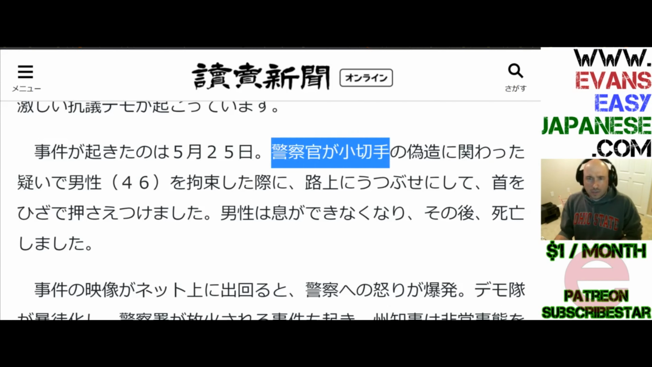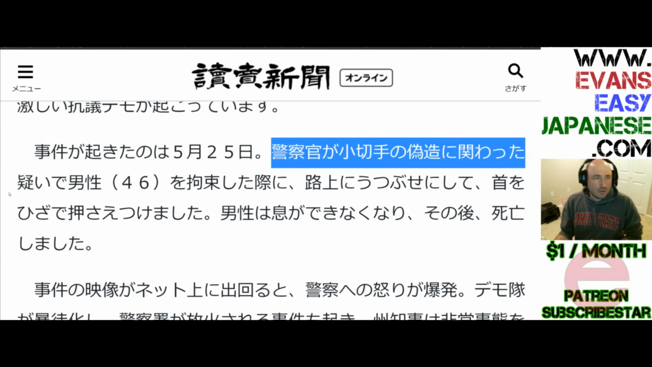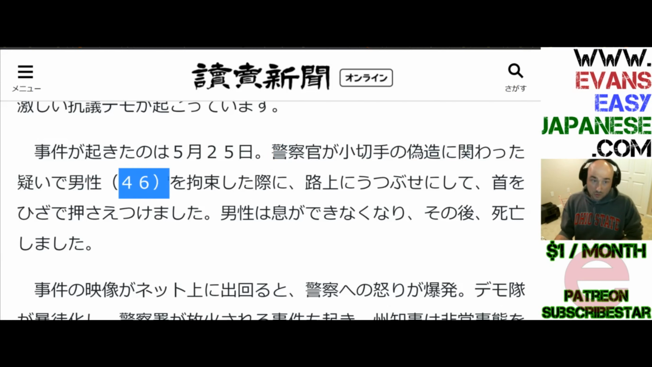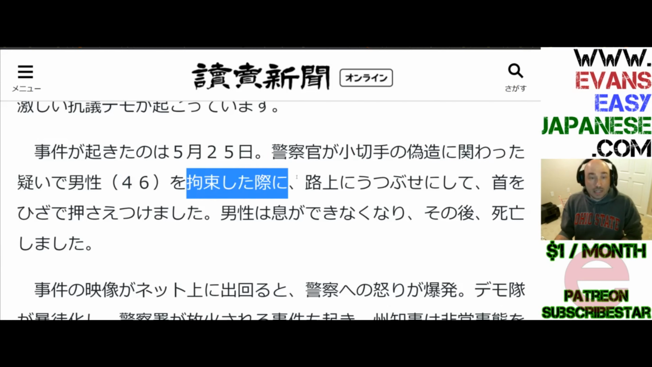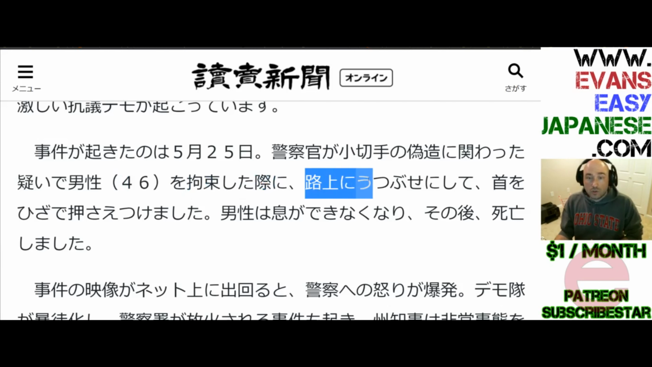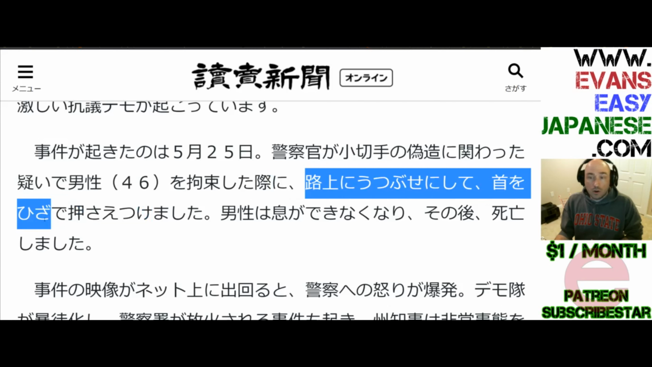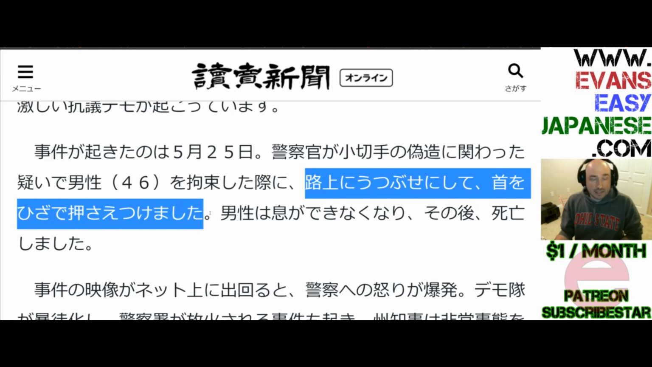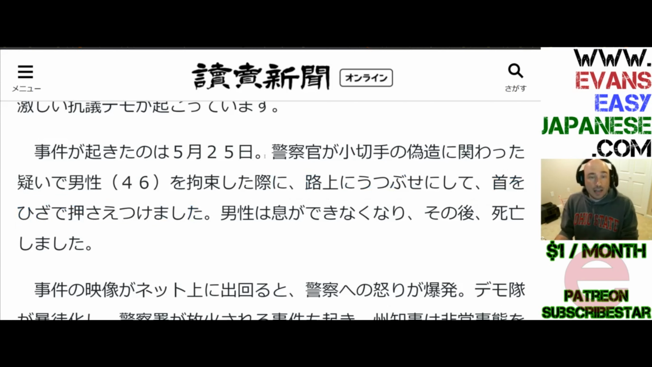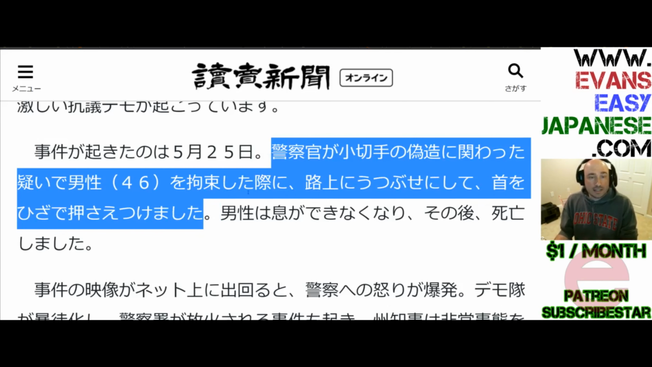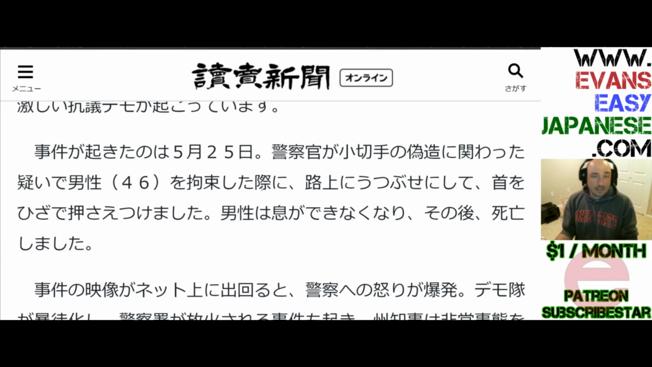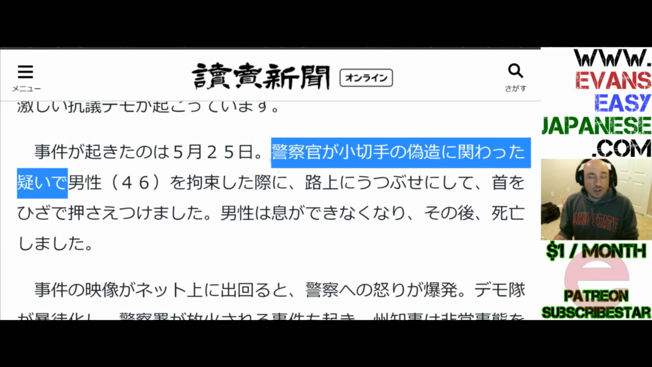警察官が小切手の偽造に関わった疑いで男性46を拘束した際に路上にうつ伏せにして首を膝で押さえつけました. Alright, another long sentence that probably would be best translated as 2 or 3 sentences. Japanese loves run-on sentences. Here we go. Let's go with this chunk right here. We have 警察官, so police officers, the police. Ga, so that's the subject of this clause.